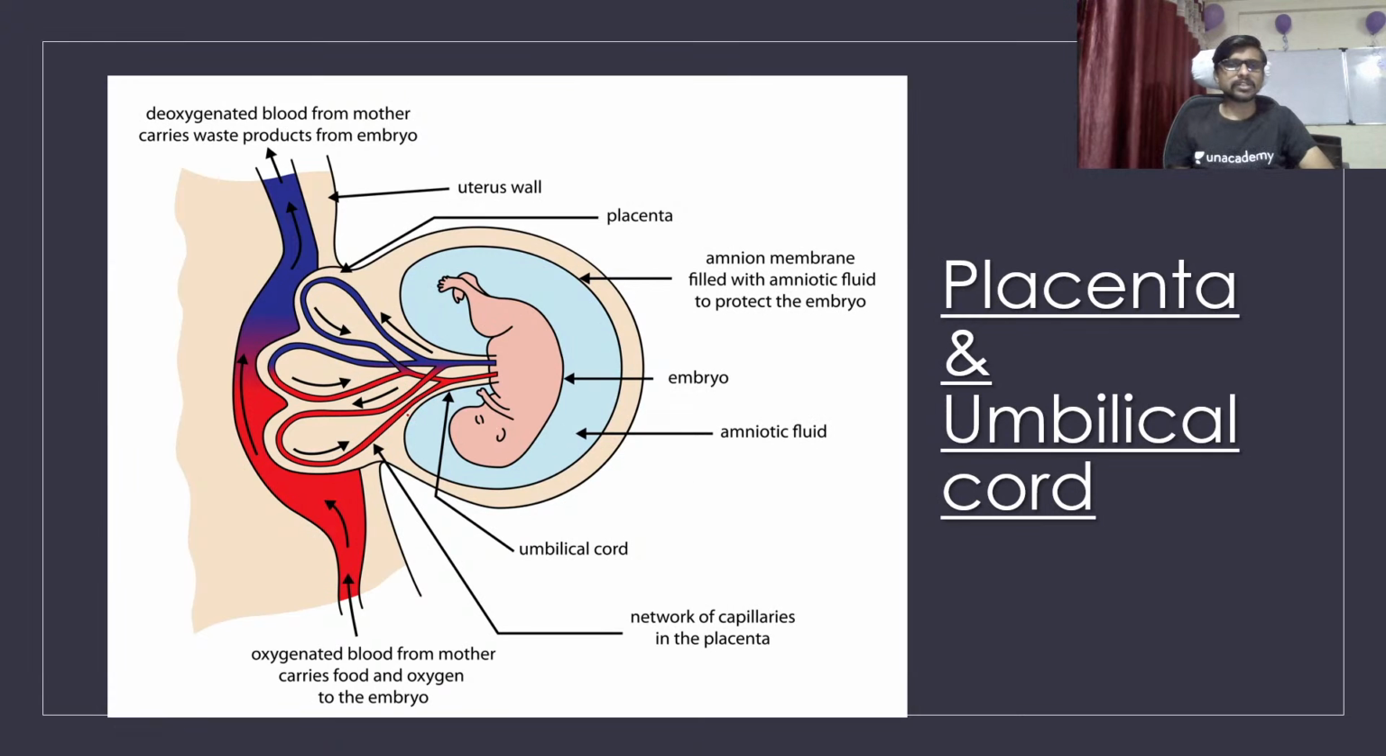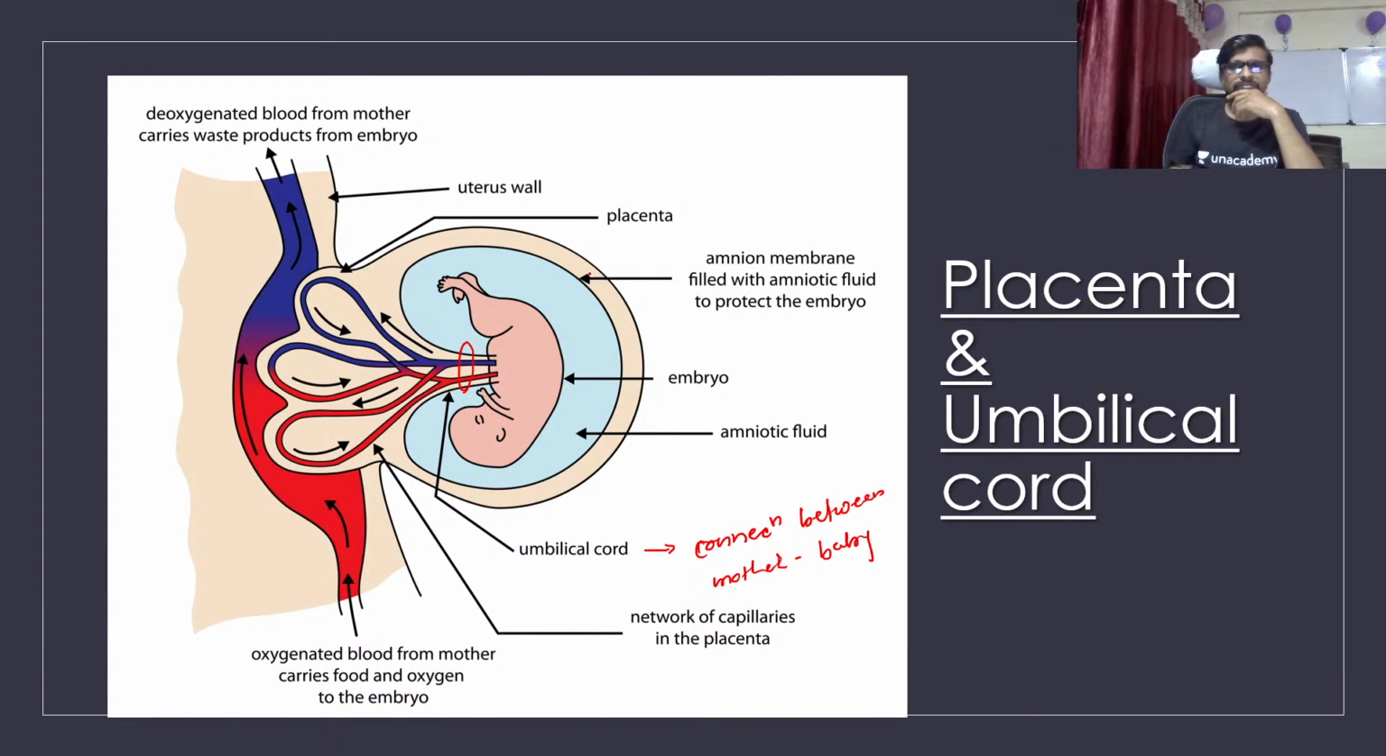Let's see what is meant by umbilical cord. This is the umbilical cord, which is the direct connection between the mother and the fetus, or you can say the baby. The blood is not going to mix with each other, but they are very close to each other. The blood of a baby and the blood of a mother is very close, so there is exchange happening inside the placenta and the umbilical cord.